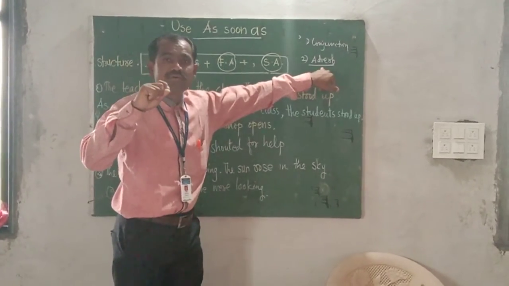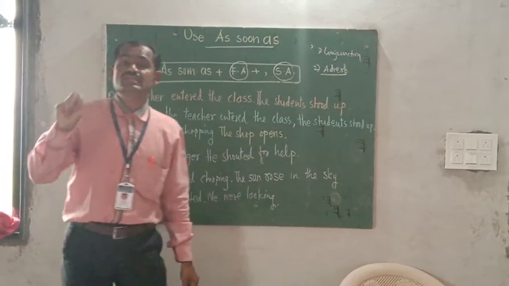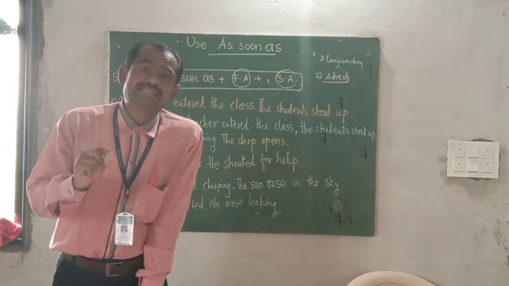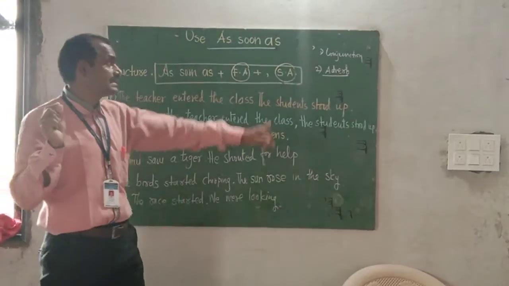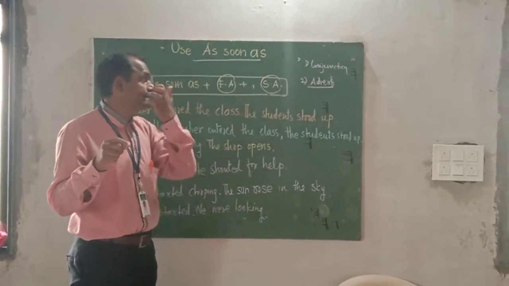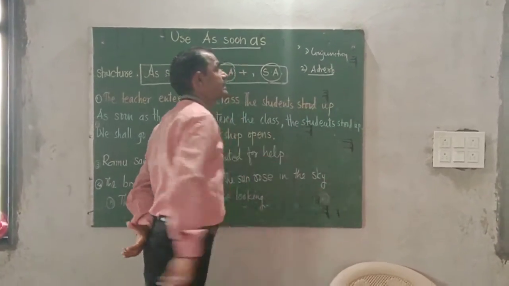So one should remember one thing, that using as soon as means using an adverb clause of time. This is the adverb clause of time specially utilized for having this combination.